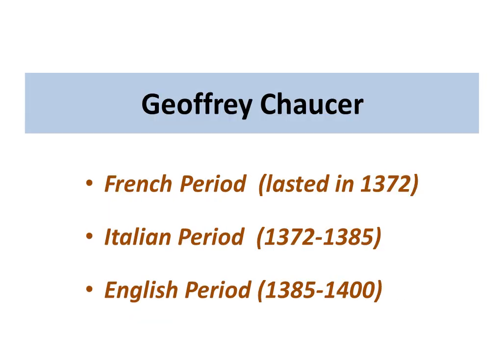Geoffrey Chaucer's whole career, his work period in which he started to write, is divided into three phases: the French phase, the Italian phase, and the English phase. During the French period, he wrote some works, and in those works we see the influence of French writers. Then we have the Italian period, and during this period we see the influence of Italian writers, Boccaccio, Ovid, Dante, and Virgil. The last phase is the English period, and during this he created one of his best works, the Canterbury Tales.